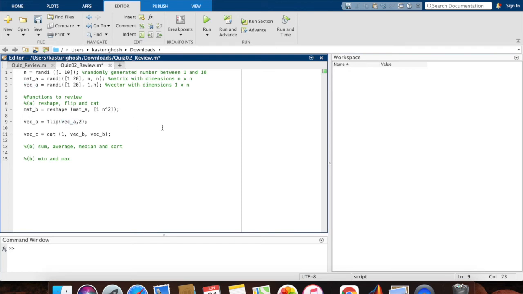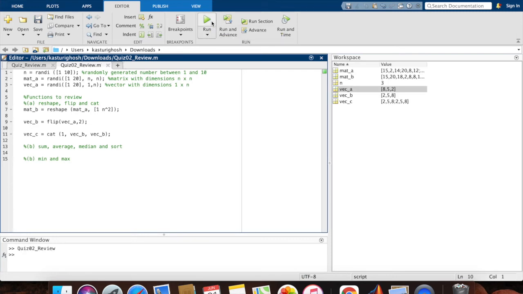All right. And the last one is cat, that is concatenation. Once again, 1 is vertical and 2 is horizontal, and 3 in this case would be depth-wise. So be careful while using them. Be very aware of what dimensions you're using and when, and just keep an idea of the size of the matrix you have, and if it's possible to concatenate in those various directions.